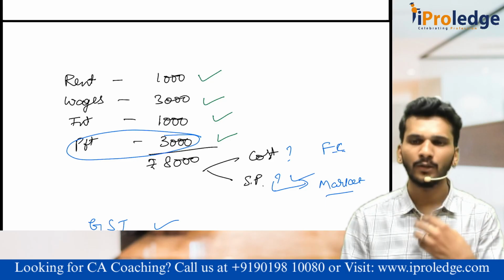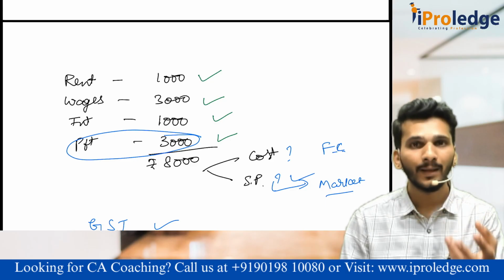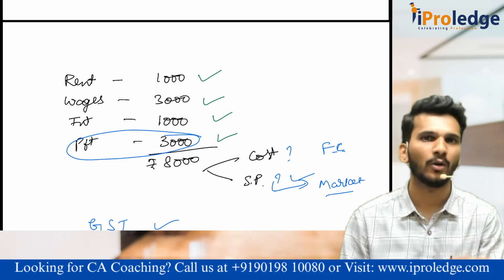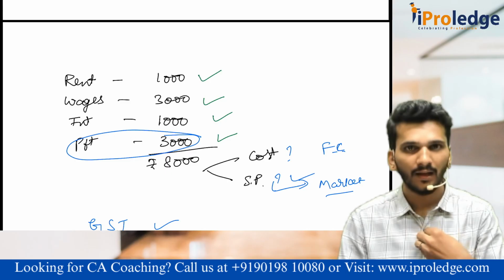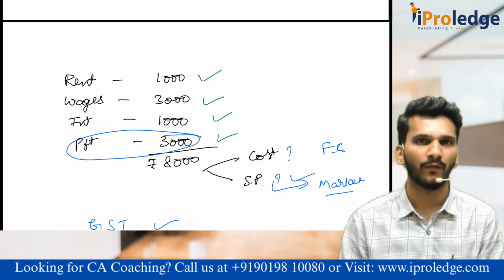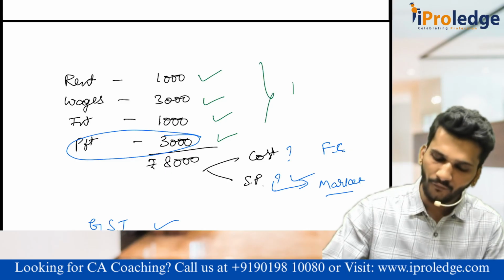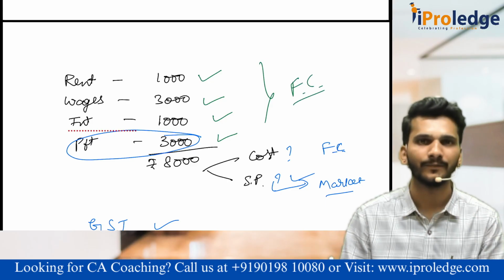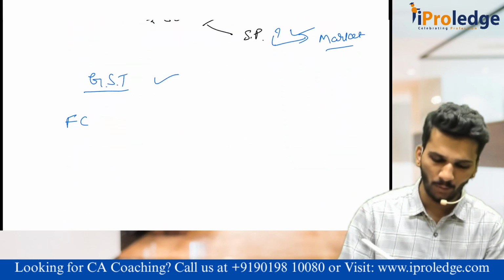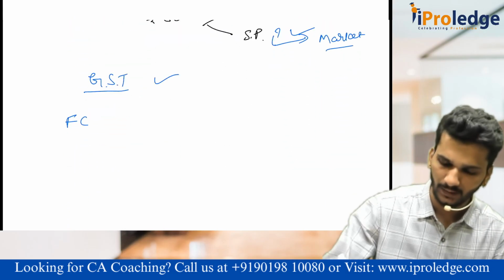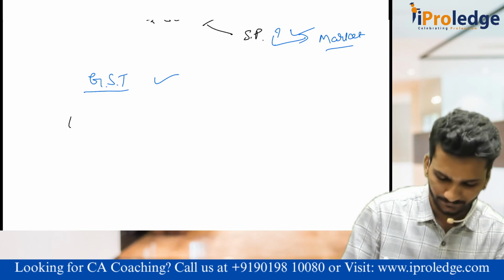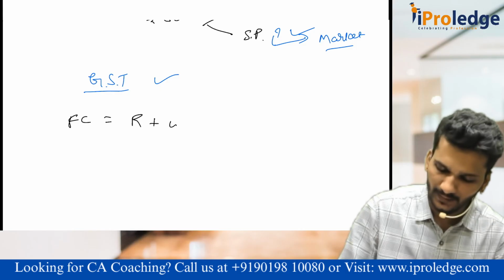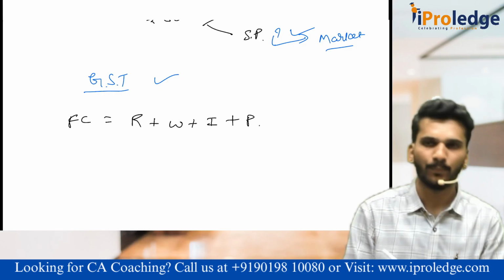Interest, because I borrow some money, I have to pay the interest. But what am I taking in return? Am I not working for the business? Yes, sir, I am working for the business. For that return, I am taking it as a part of profit. All those things are the factor cost only, the cost of all the factors of production: land, labor, capital and entrepreneur. The moment I say factor cost, it is the rent plus wages plus interest plus profit.